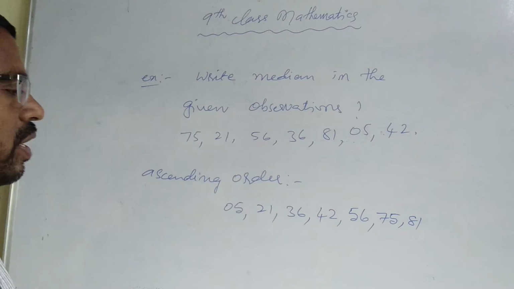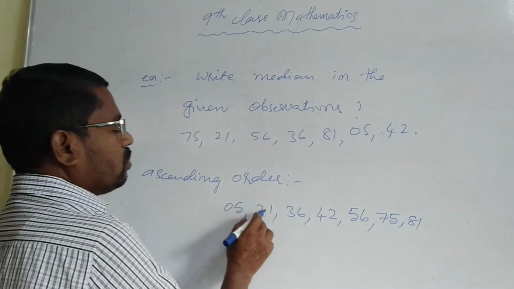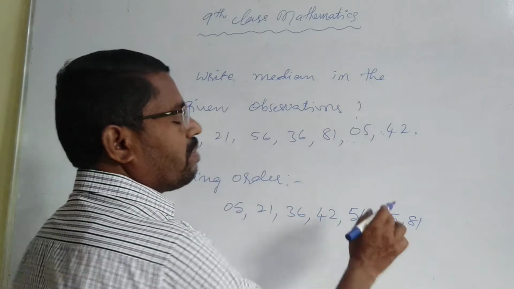Now first count how many observations there are: 1, 2, 3, 4, 5, 6, 7.